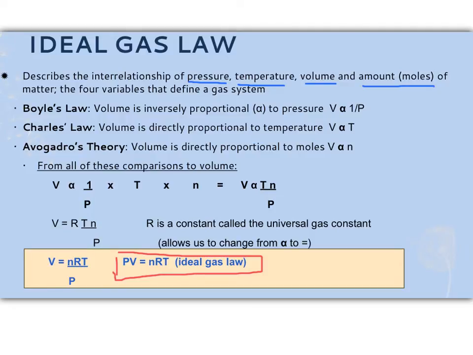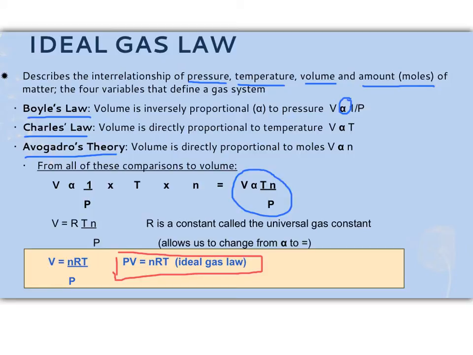Although you don't need to know how the ideal gas law is created, it's important to understand it. From Boyle's law, we know that volume is inversely proportional to pressure. This symbol right here is the proportionality symbol. What that means is that when volume goes up, pressure will go down. Charles' law says that volume is directly proportional to temperature, meaning when one goes up, the other one will also go up. Avogadro's theory is that the volume is directly proportional to moles, which again means when one goes up, the other one will go up. From all of these comparisons, we can put them together into a formula: volume is proportional to temperature multiplied by moles divided by pressure.